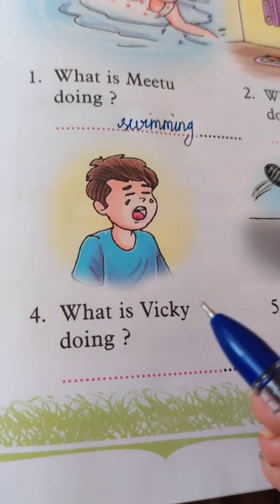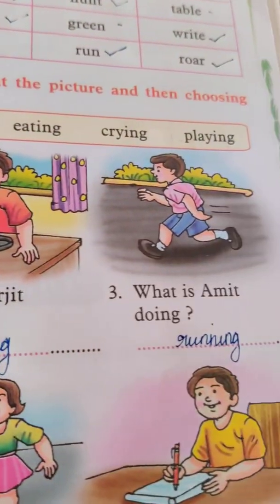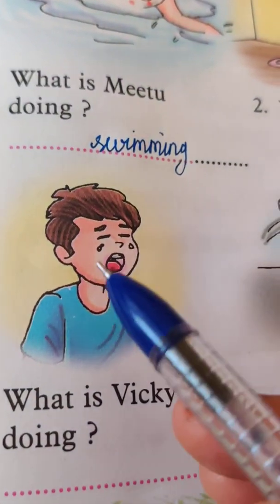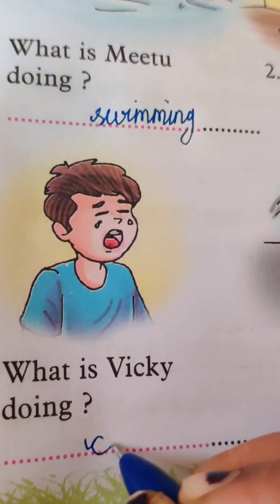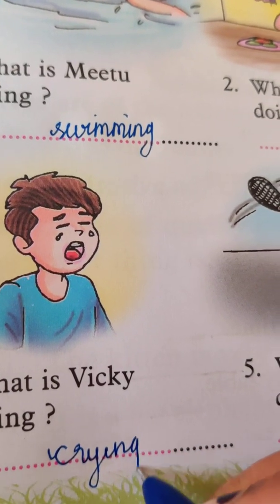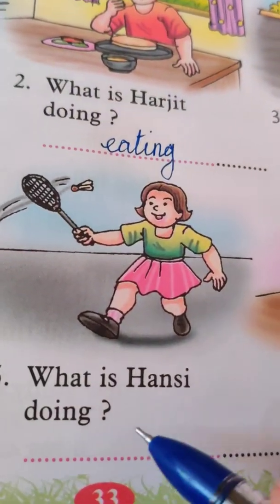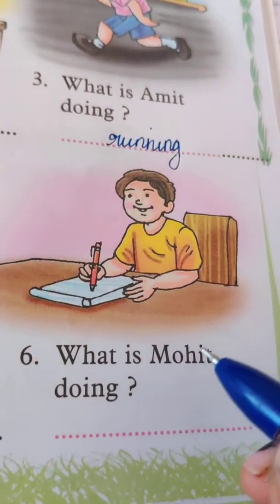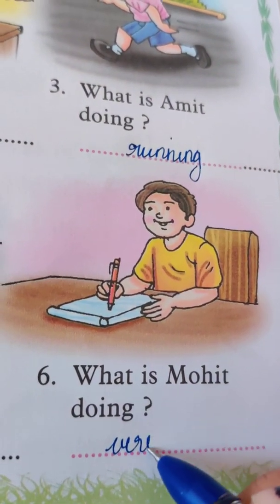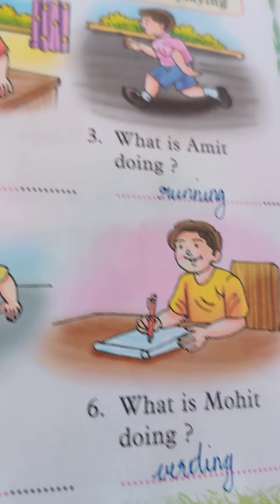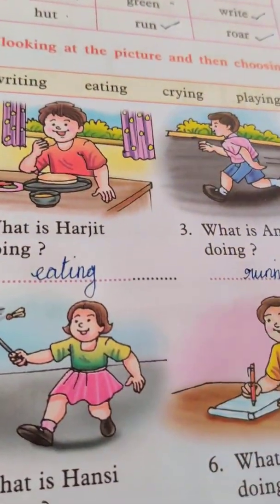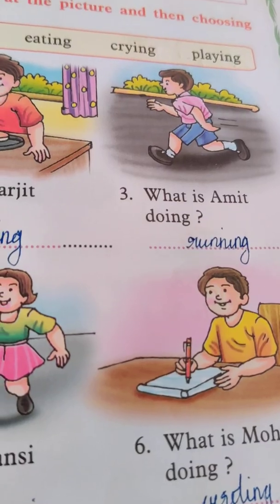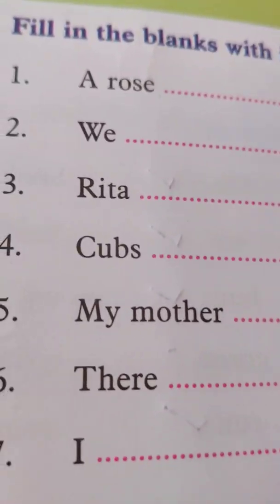What about this? What is Vicky doing? Is he yawning or is he crying? He's crying. Yes, there are tears here. He's crying. Crying. What is Hansi doing? She's playing. Playing. What is Mohit doing? Mohit is writing. So there'll be many options and you have to just write the answer. Fill in the blanks with the correct options. Now let's go to the next page.